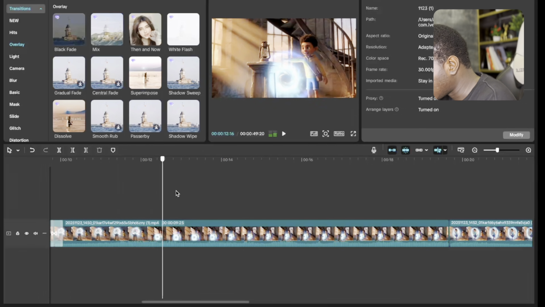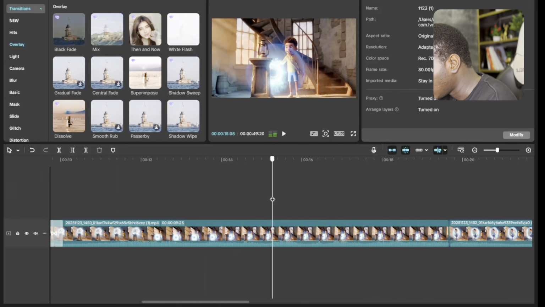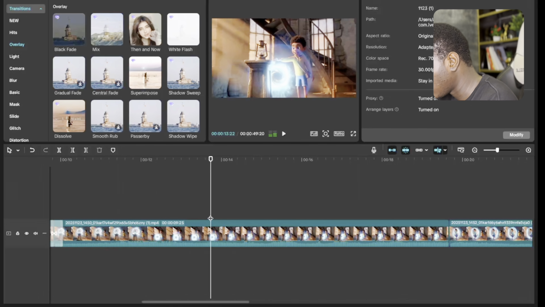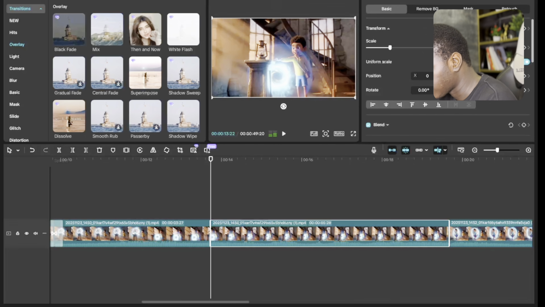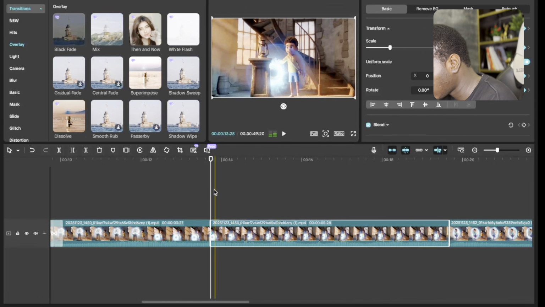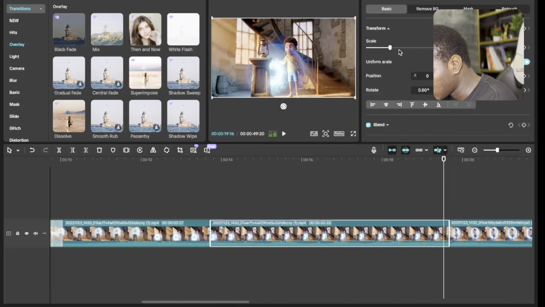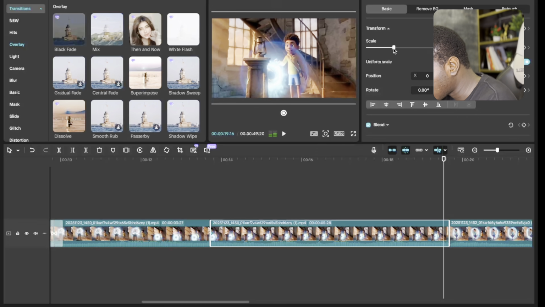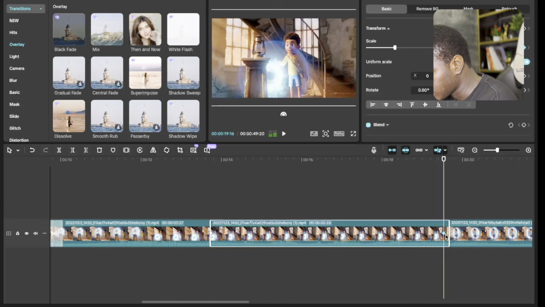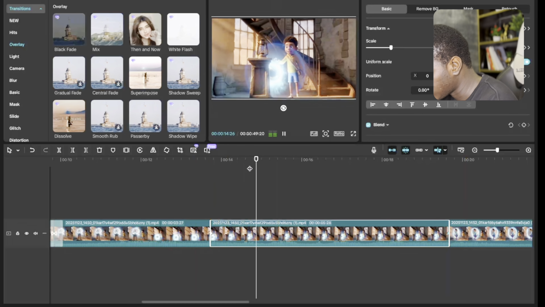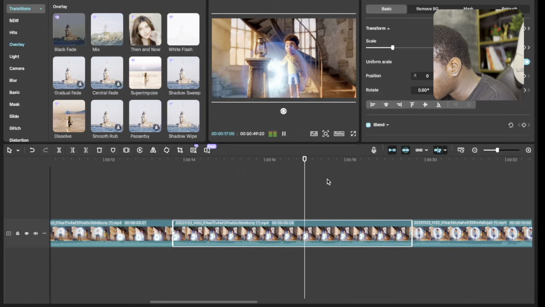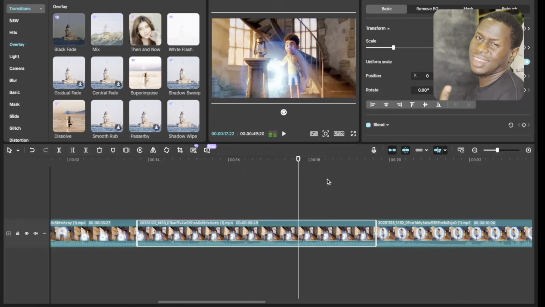Okay, if you check here, as if there was like a hang here. In this place where there was like a hang, we are just going to add a keyframe. Click on transform, zoom it in a little bit. So let's check it out. This zoom is giving that emotional feel.